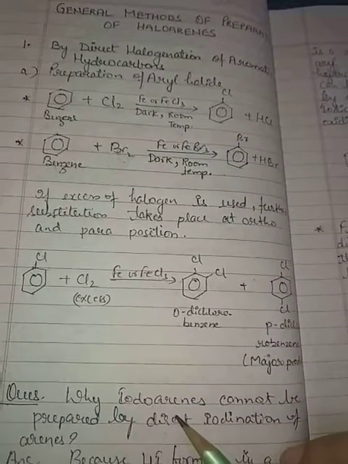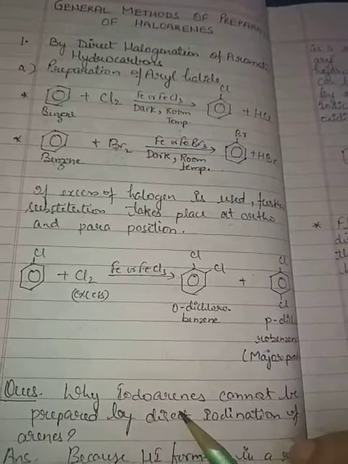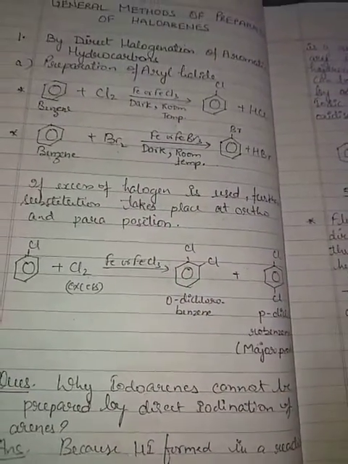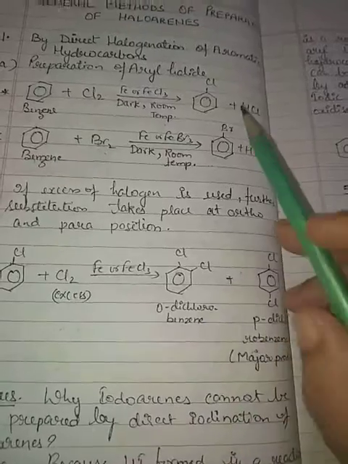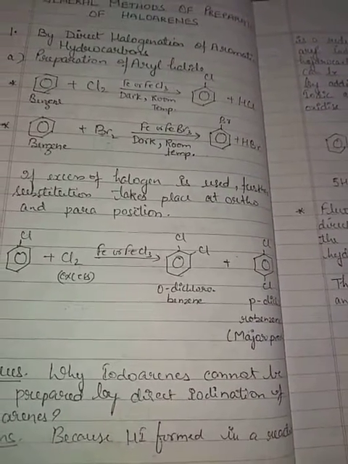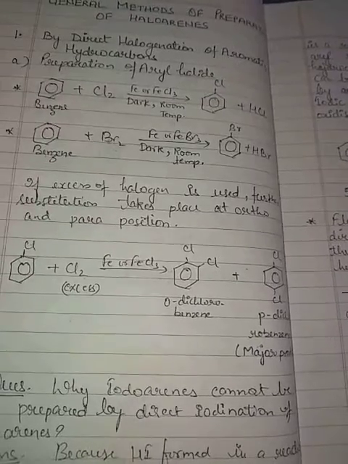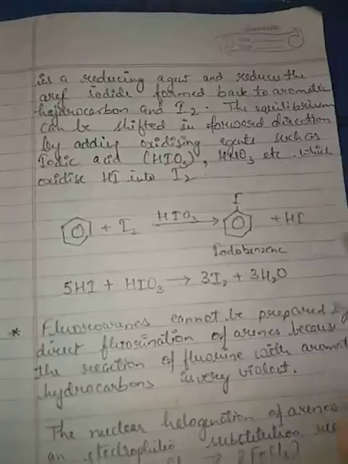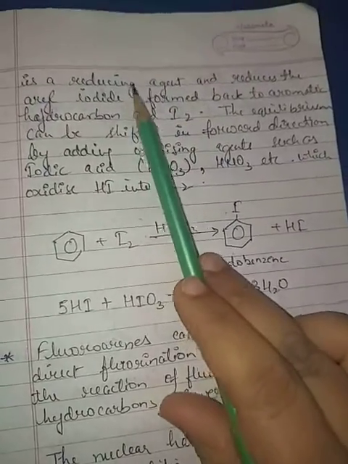If you are talking about iodination, then iodoarenes cannot be prepared by direct iodination. Like HCl is formed and HBr is formed, in the same way HI will be formed, and the HI which is formed in the reaction is a reducing agent.